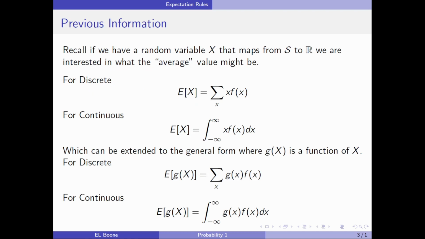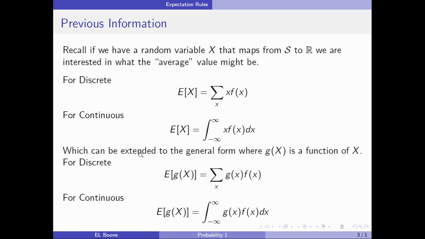Okay, so if you remember, a ways back, we were talking about expectations for univariate, meaning one variable. We had defined for discrete, the expected value of x is the sum of x times f of x, and for continuous, the expected value of x was the integral from negative infinity to infinity of x times f of x dx.